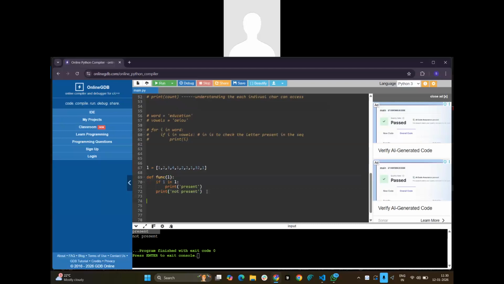In functions, like else conditions, right? It will check each and everything. Else print this one. Now it will not be printed.